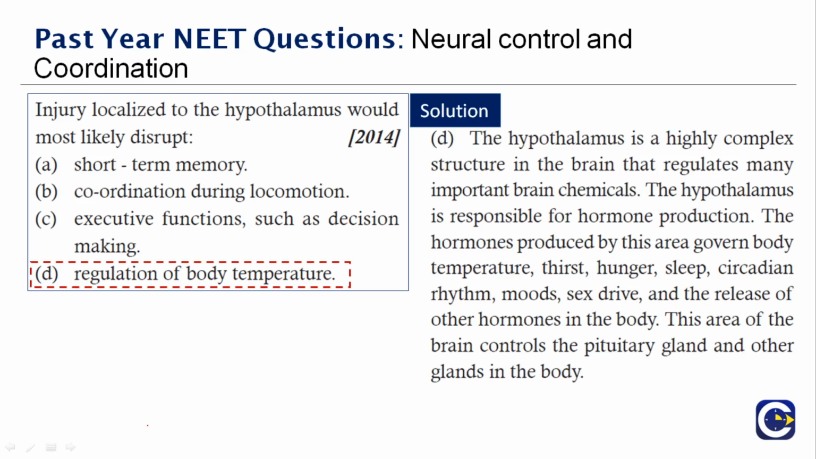So you can see it here, right? It talks about hormone production. The hormones produced by this area govern many functions. What are the functions that they govern? Temperature, thirst, hunger, sleep, rhythm, moods, sex drive, and release of other hormones in the body. Therefore, the injury localized to the hypothalamus will most likely disrupt the regulation of the body temperature, which is option D.